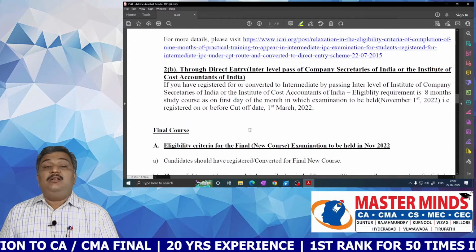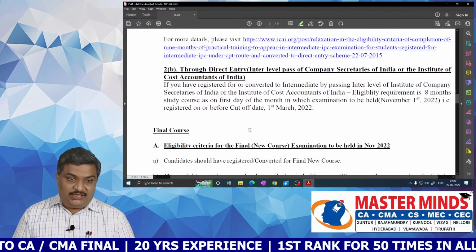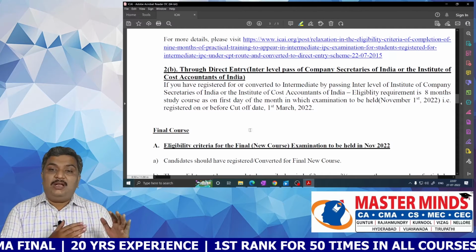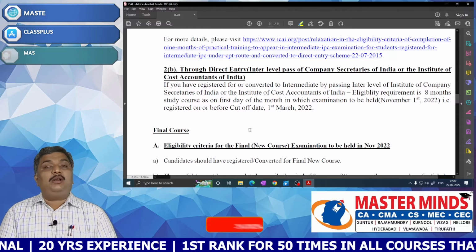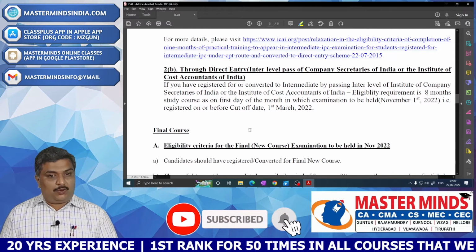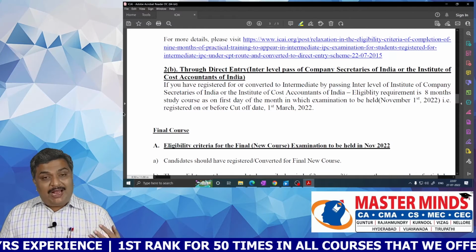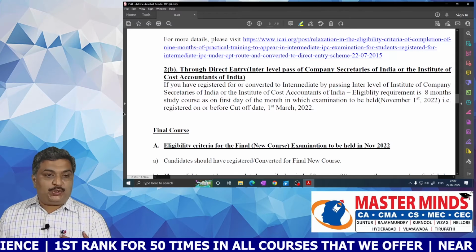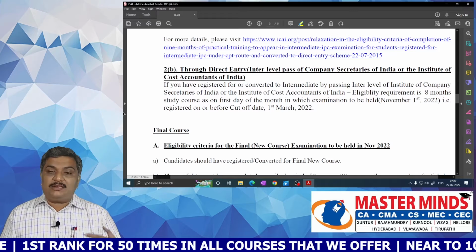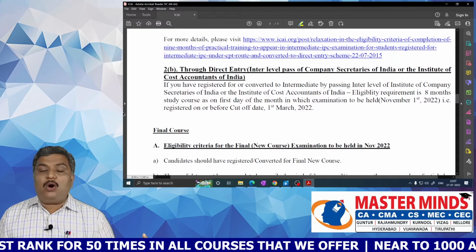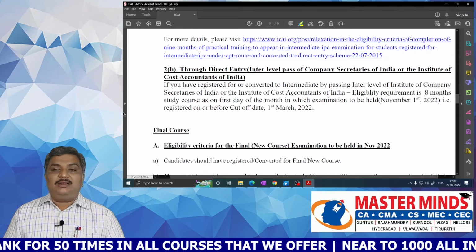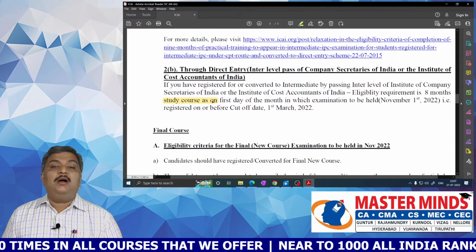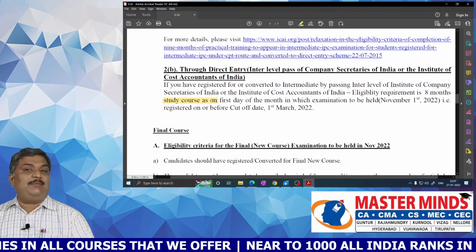And there is another mode, that is direct entry, for students who have qualified the inter level of the Company Secretaries course or the inter level of the CMA course. If you are planning to write the CA inter examinations in November 2022 by qualifying the Company Secretaries inter level or CMA inter level, then the eligibility requirement for them is 8 months of study course on the first day of the examination.